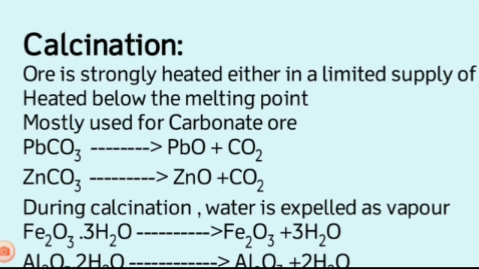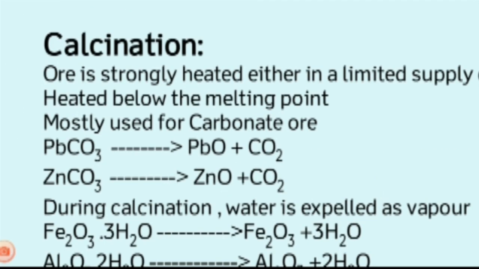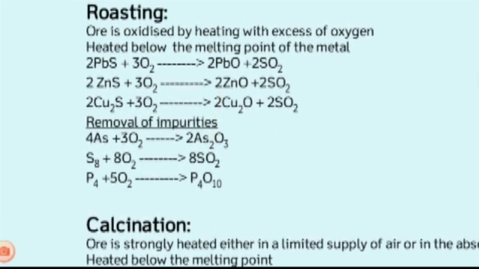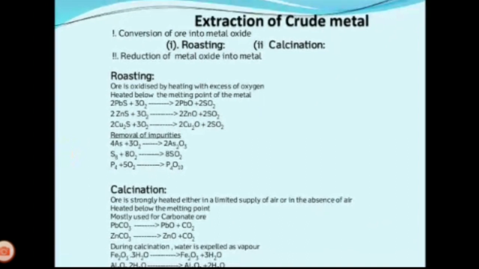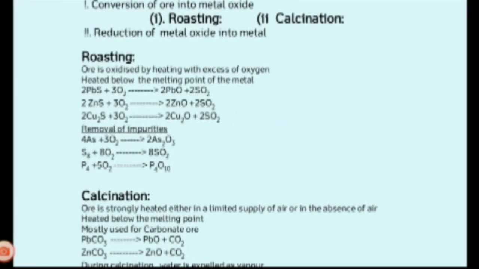Already I told you, during calcination water is expelled. For that some other examples are given. See, Fe2O3 3H2O. On heating, Fe2O3 is obtained as the ore and the water molecules are expelled. Like alumina, Al2O3 2H2O, here also alumina is separated and water molecules get expelled. This is the method that is used to convert the ore into metal oxide.